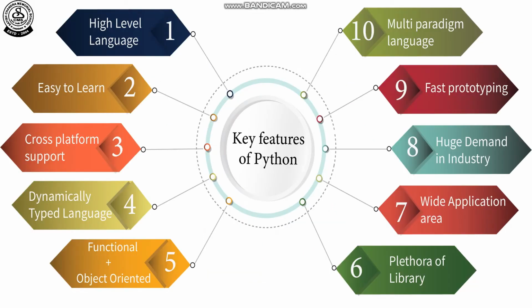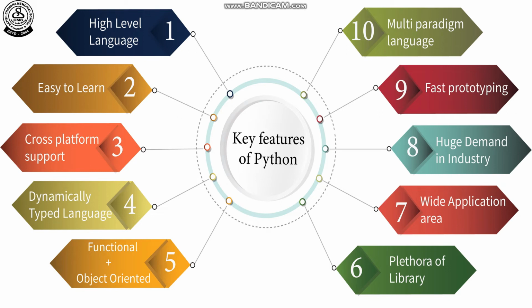So first, Python is a high level programming language. Second, it is easy to learn. Third, cross platform support, that means Python can be used on any software and hardware platform. Dynamically typed language, that is point number 4. Point number 5, functional plus object oriented programming language. Point number 6, Python provides a huge range of libraries. 7, it provides a wide application area where we can use Python to build software. Point number 8, huge demand in industry. That's why it is a widely used programming language these days. Point number 9, fast prototyping. Point number 10, multi-paradigm language.